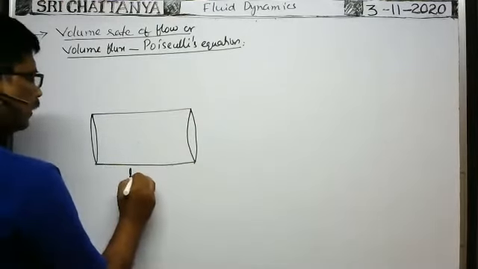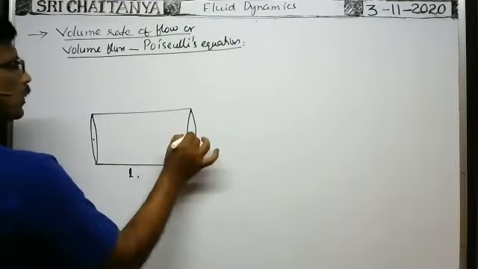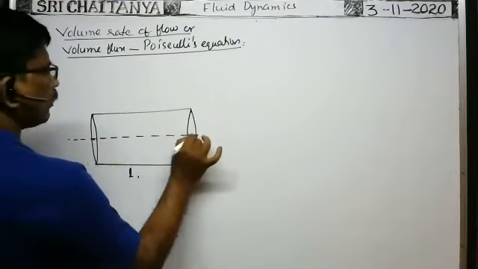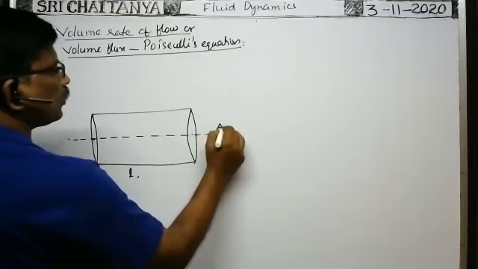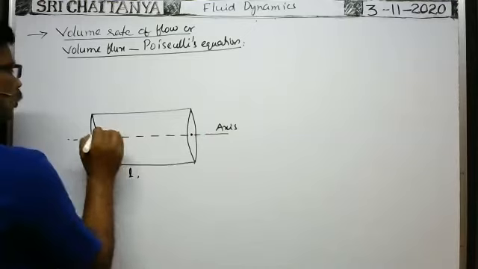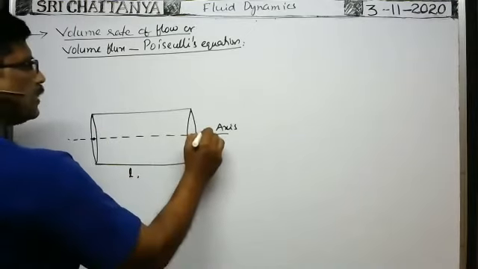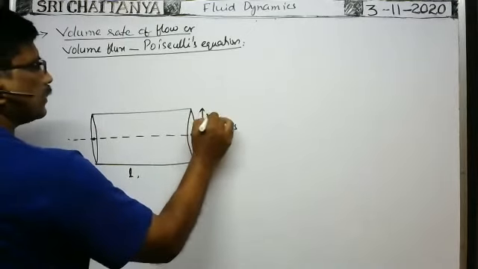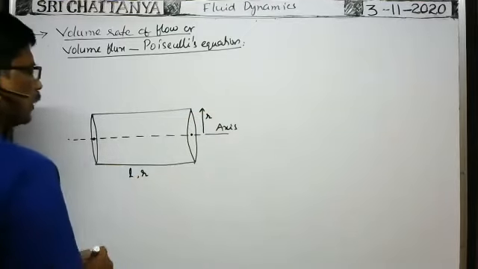Having length L, and suppose this is the axis of the capillary tube, the natural axis of the tube. Length is L, radius is smaller.